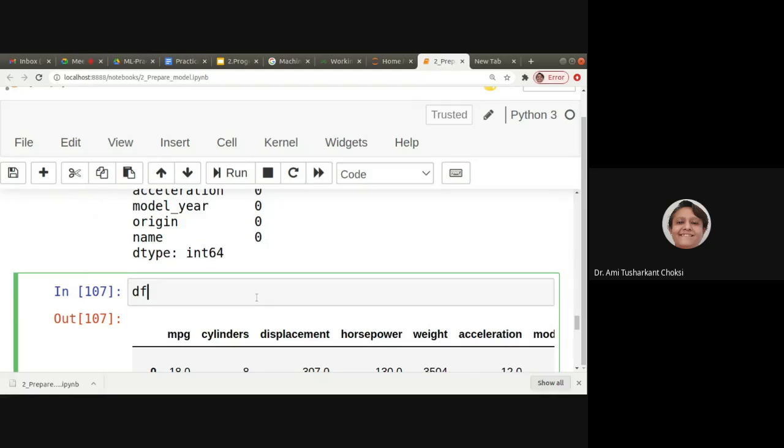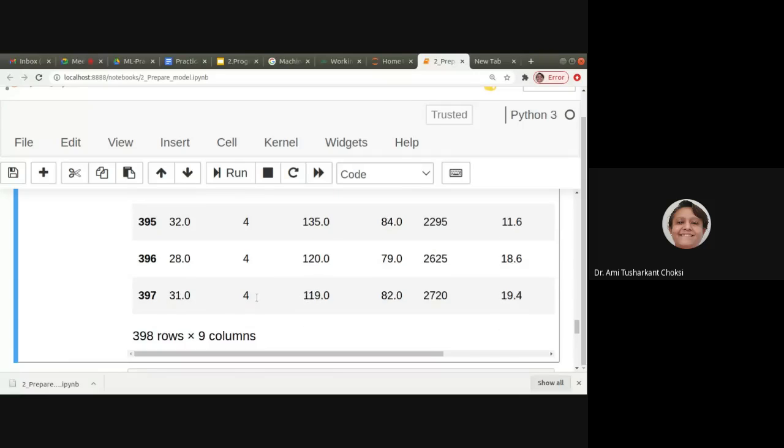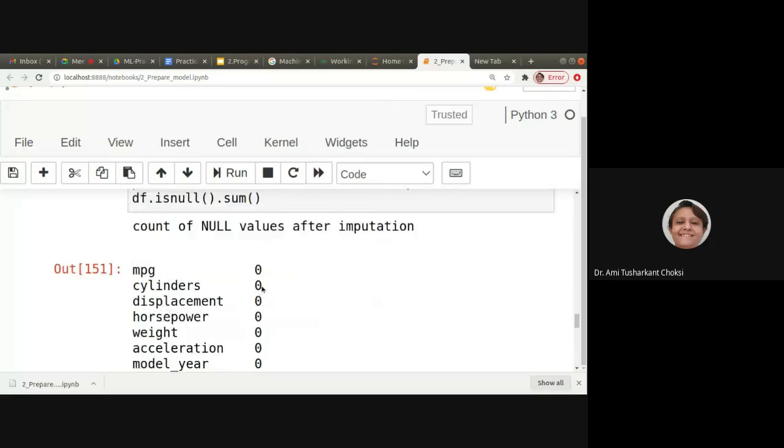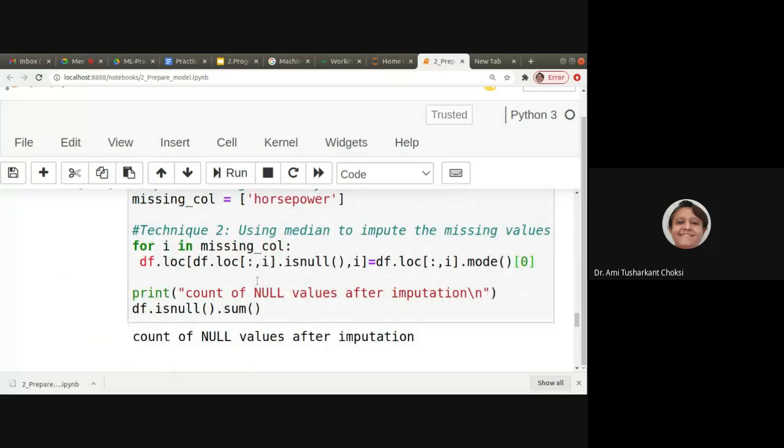Again, if we print df, it is 398 rows. Here I haven't assigned it to dp, so it does not have any effect. If you want to save it, you can save it here.